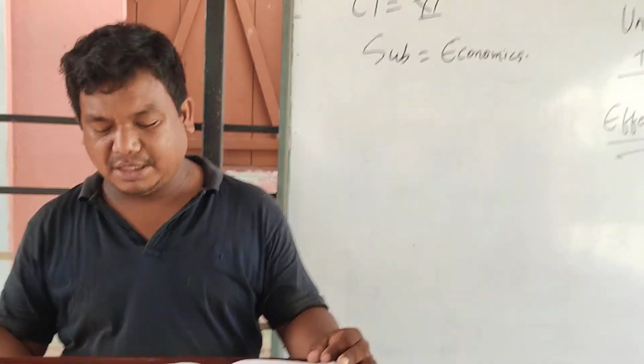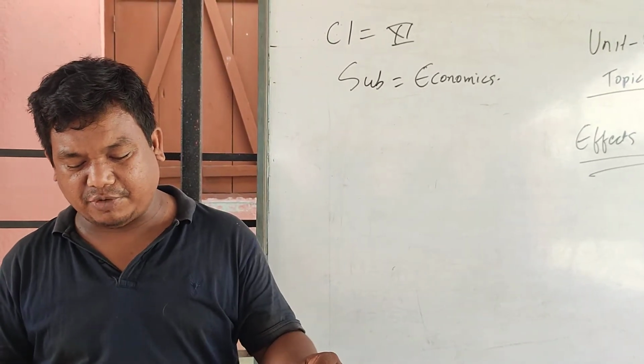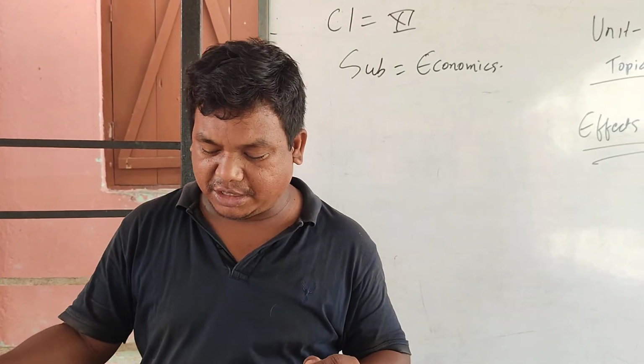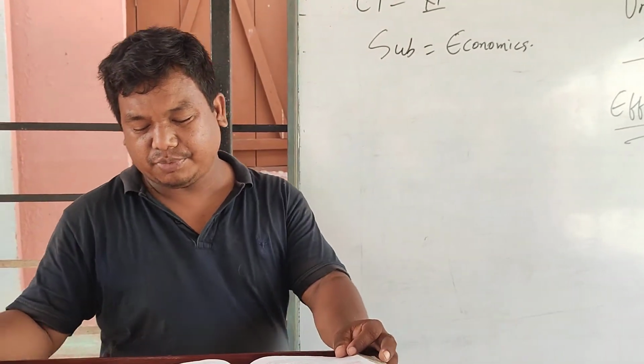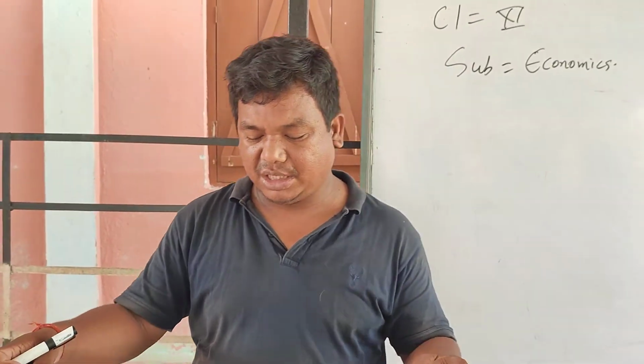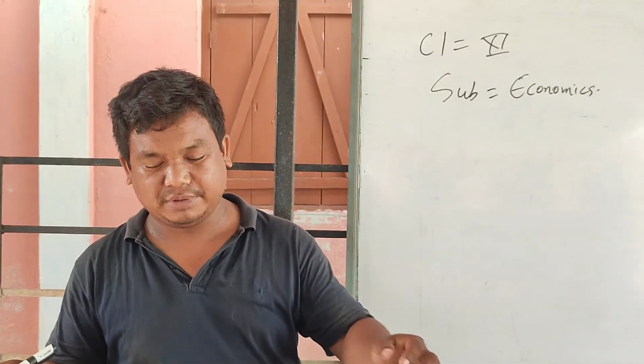During deflation, the fixed income group, wage earners or salaried persons gain because of the rise in the purchasing power of money. On the other hand, during deflation, traders, business persons, etc. lose due to the falling prices, and their income falls.